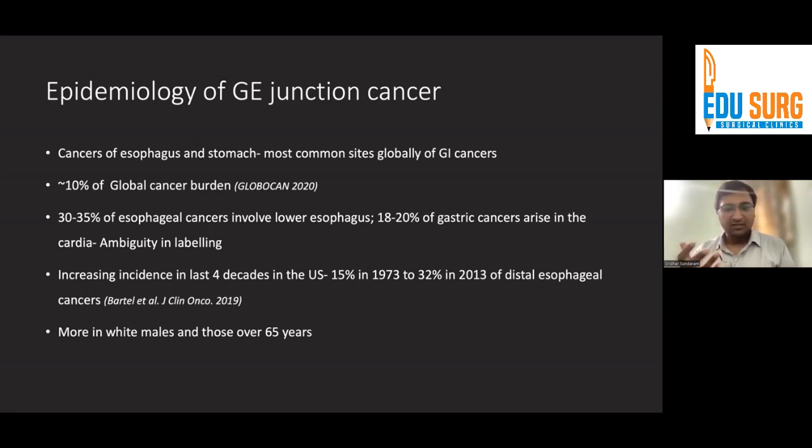But if you actually look at the incidence, there is an increased incidence of tumors that involve the GE junction amongst the distal esophageal cancers in the US. This data from 1970 to 2013, if you actually compare, there's almost a twofold increase. And in the West, it has been found more in white males and those over 65 years, typically correlating with features of GERD, which is also more predominant in this group.